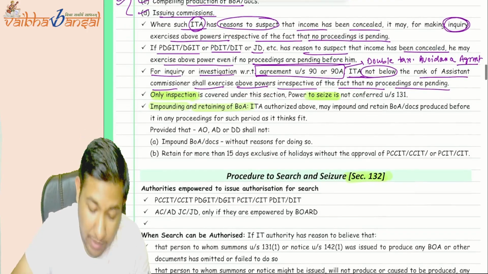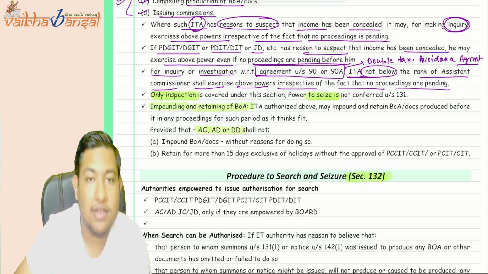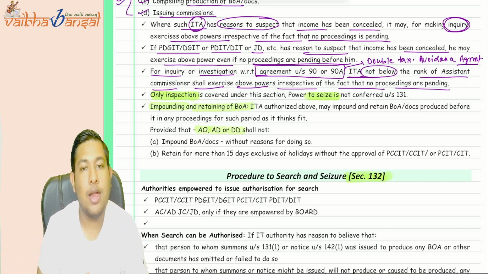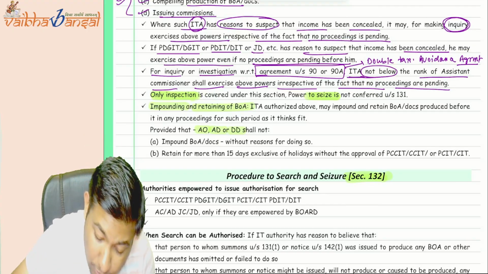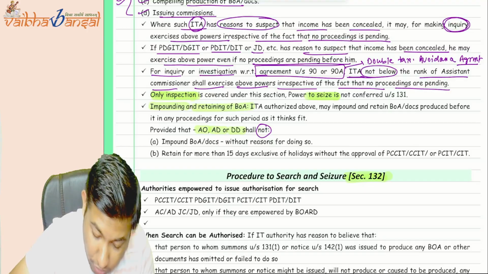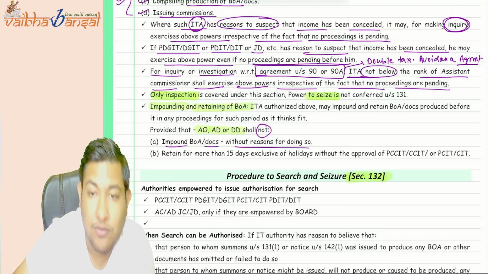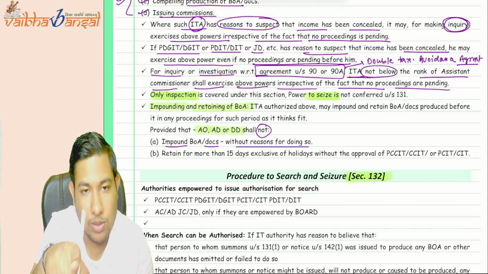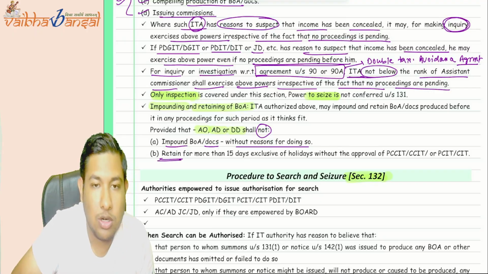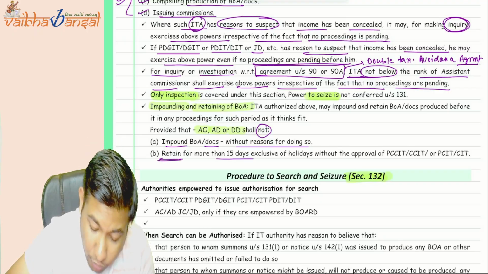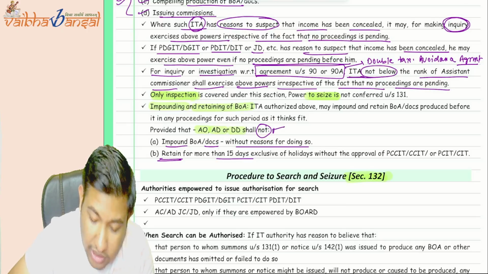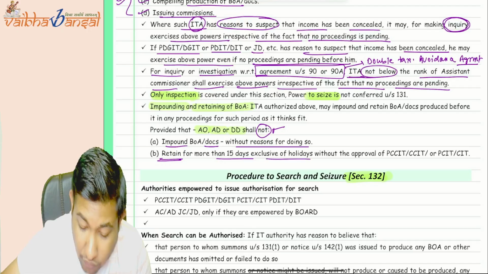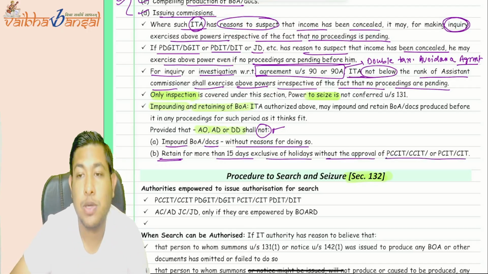It can be done for AO, AD, and DD. AO is the authorized officer, assessing officer, additional director or director, deputy director. They can impound the books, but shall not impound books of account or documents without a reason for doing so. So they should have a reason why they are impounding the books, then only they can impound them. And if they want to retain those books, they cannot retain the books for more than 15 days, exclusive of holidays, without the approval of these particular authorities.